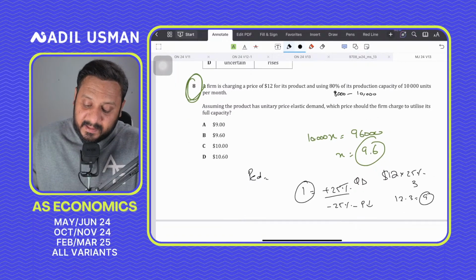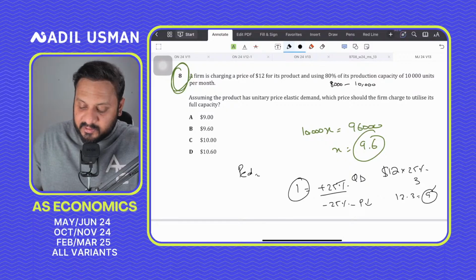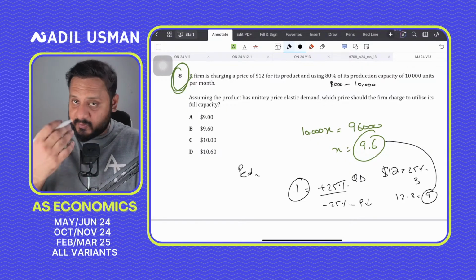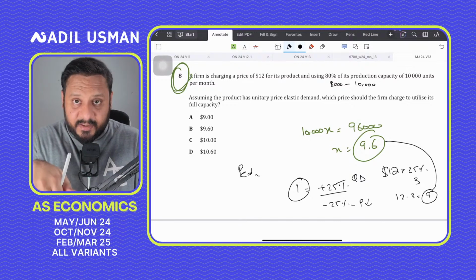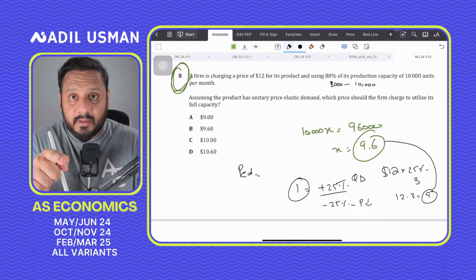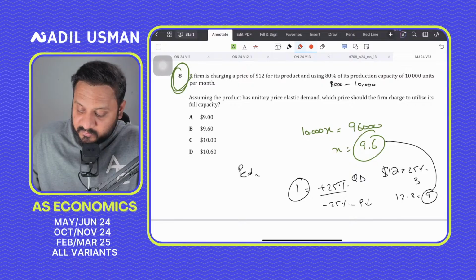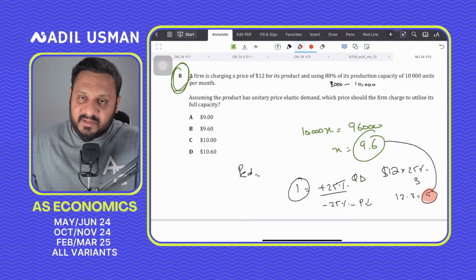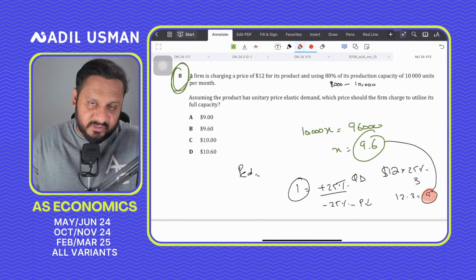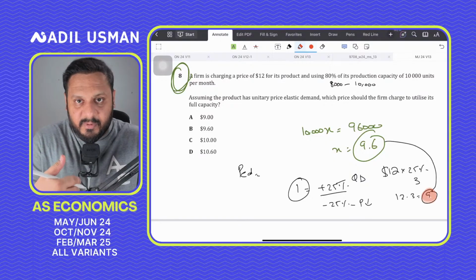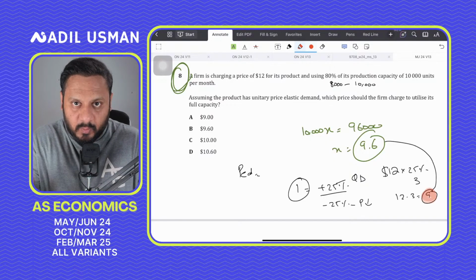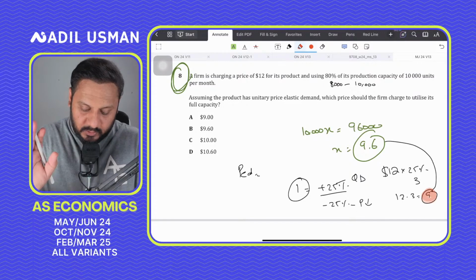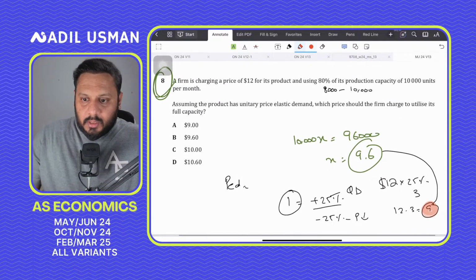So if there's a difference between both these prices, then in the exam, let's suppose you have an exam tomorrow and you are faced with a similar kind of situation, then what will you do in the exam? You will select the answer option from the PED formula, and basically you will say that PED equals percentage change in quantity demanded upon percentage change in price, and so the price also has to go down by 25% so that the PED value equals 1. Got it? Are we all clear on this now? Okay.